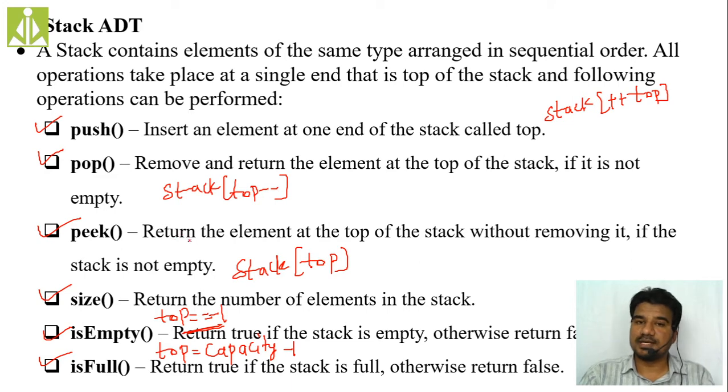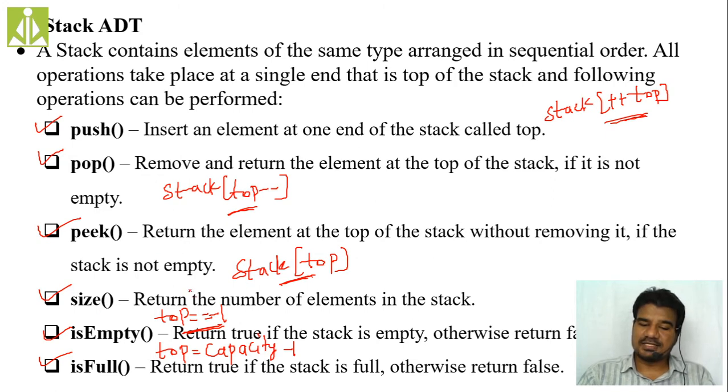Simply remember these things. Whenever we are pushing the element, we are incrementing the top and pushing. Whenever we are popping, we are returning the element and decrementing the top. Whenever we are peeking the element, simply we are printing stack of top. And checking the emptiness, compare the top value with -1. If top is -1, stack is empty. And checking the fullness, comparing the top value with capacity -1. If top equals capacity -1, then the stack is full.